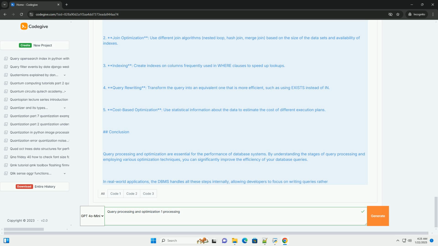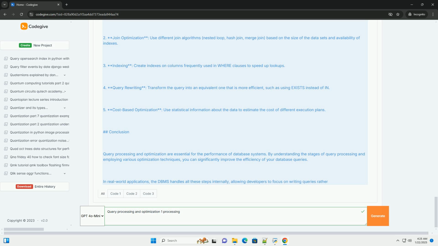Step 3. Optimization. During the optimization phase, the DBMS evaluates different execution plans based on cost estimation. It might consider factors like the size of the tables, indexes available, and the cost of different join operations. Pseudocode for an optimizer might look like this.